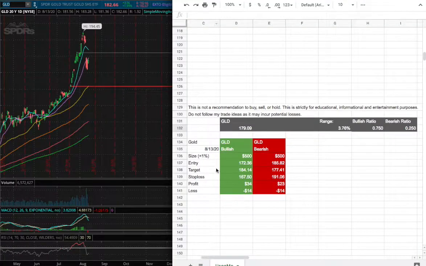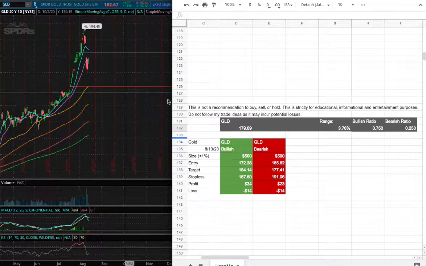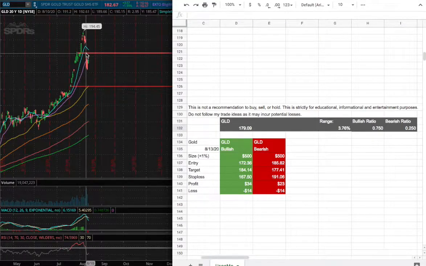For the trade idea, position size will be less than 1% of my portfolio. My entry will be $172.36. That is fairly close to where the 50-day moving average resides, and my sell target for that position is $184.14, and my stop loss will be $167.50.